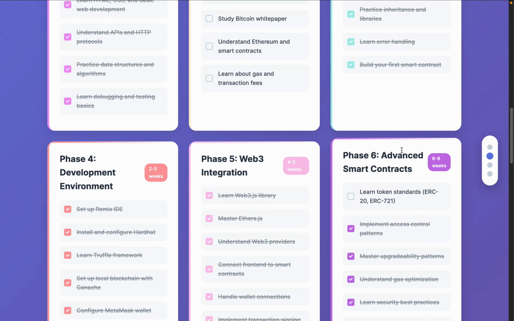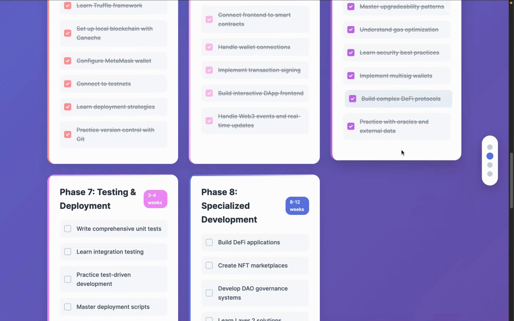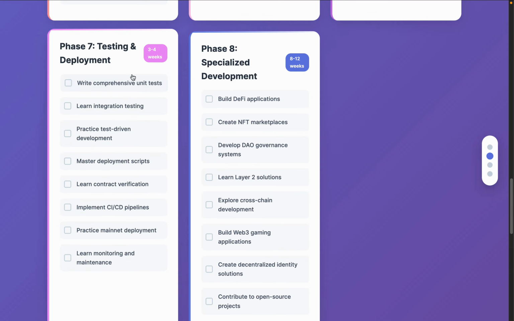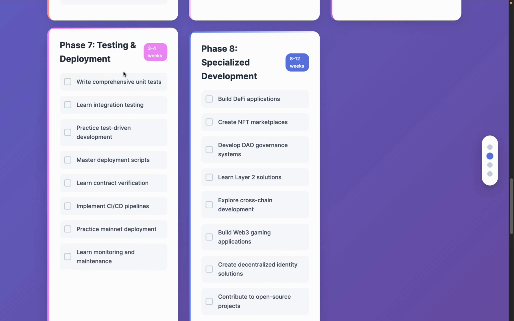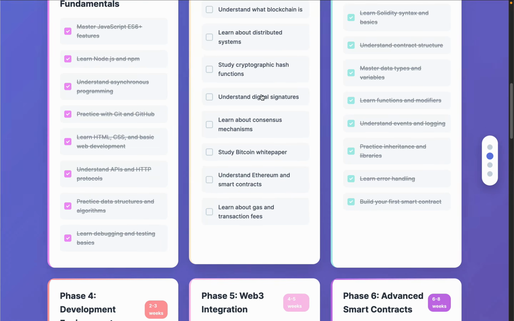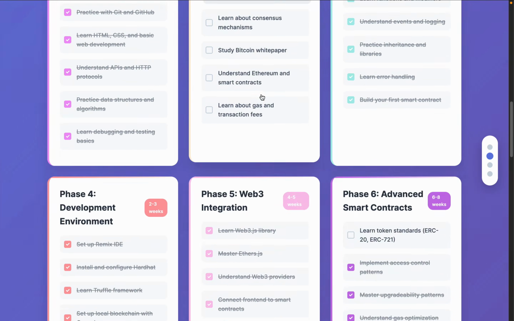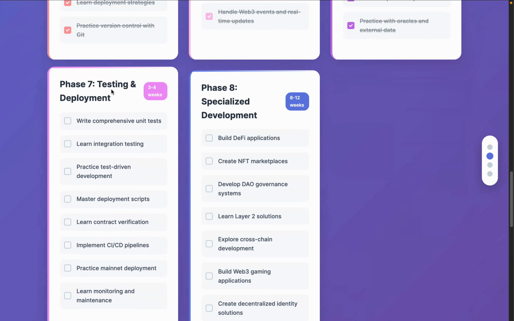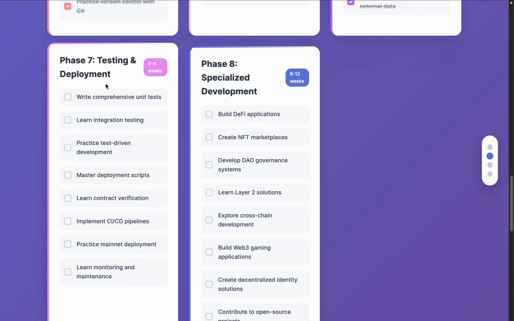So once you're done with the advanced phase, now come back to the testing and deployment, and this is going to be the future of the development, because you cannot have the testing and deployment straight away without having all of the skills. All these skills are very important. Then you can master the testing and deployment, and it's going to be a huge industry in the future, because most of the contracts can be generated with the help of AI, but you as a human have to test the contract, and it's going to hold billions of dollars. You don't want to use a contract which can be compromised and lose funds. So you're going to spend a lot of time during the testing and deployment phase.